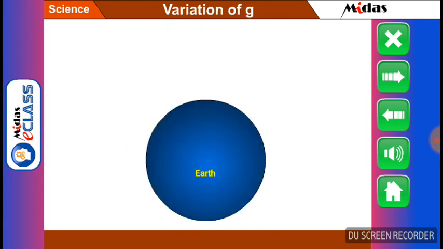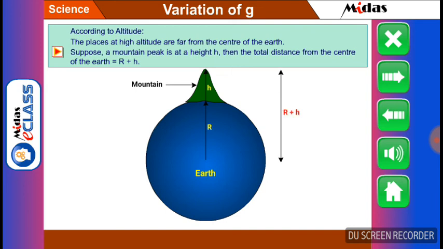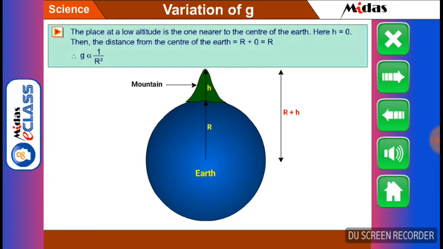Dear students, now let us find out the value of g according to the altitude. Students, the places at high altitude are far from the center of the Earth. Suppose a mountain peak is at a height h. Then the total distance from the center of the Earth is equal to R plus h. The place at a low altitude is the one nearer to the center of the Earth.